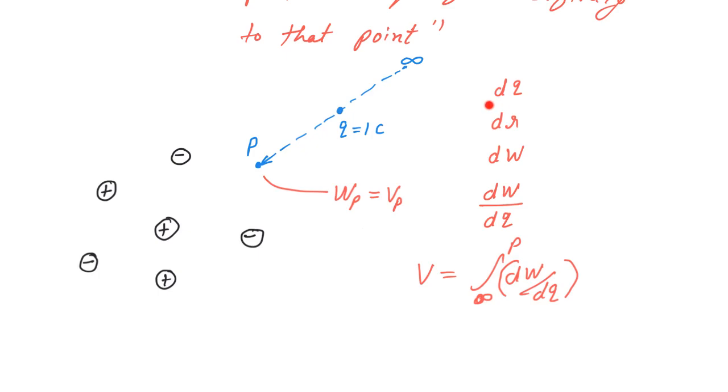Instead of this q, we will take a very small charge dq, and we will give a very small displacement dr. From that we will find a very small work dw while moving this charge, and this work divided by the charge gives us the work done on unit positive charge, but only for small displacement dr. But as per the definition of potential, we need the work done on unit positive charge from infinity to P. So we will take the whole integration from infinity to P of dw by dq, and that gives us the potential at point P, that is Vp.